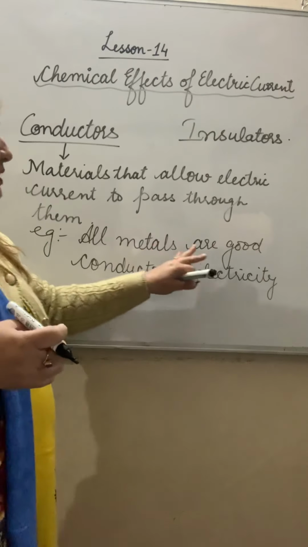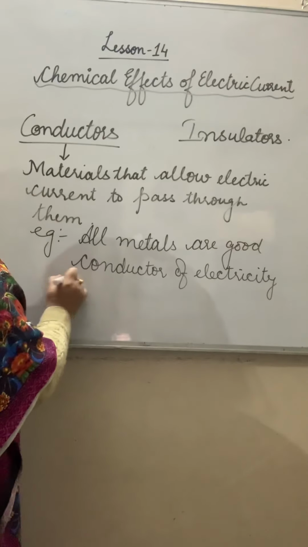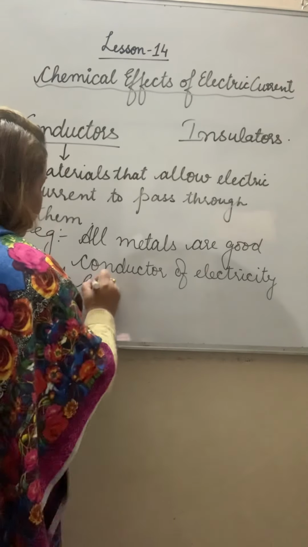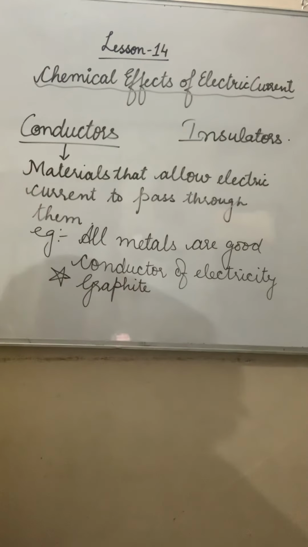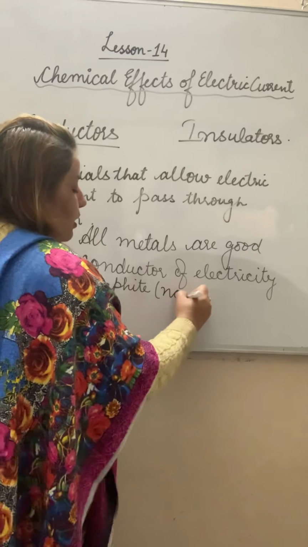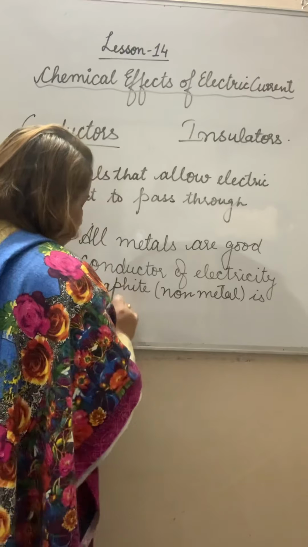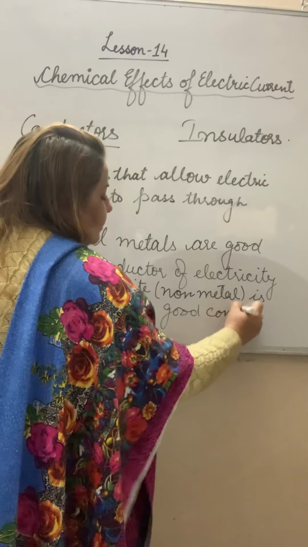Now, metals are good conductors, but one non-metal you can write down as an exception: graphite. What is graphite? It is also a good conductor although it is a non-metal. So write: graphite, a non-metal, is also a good conductor of electricity.